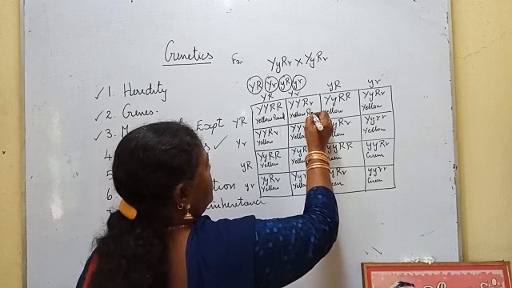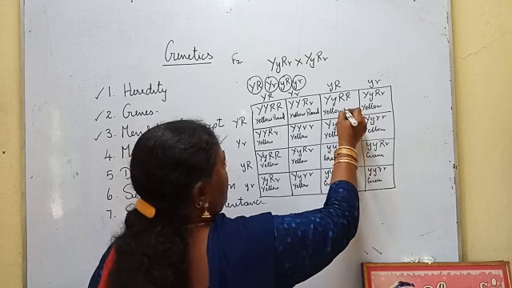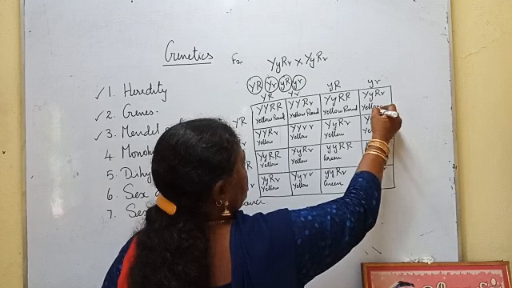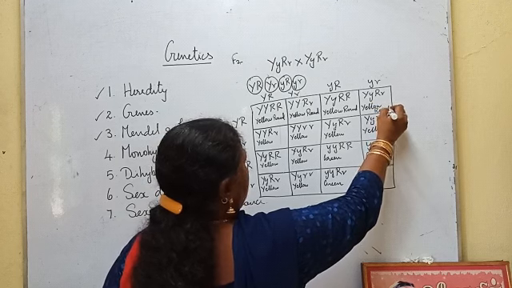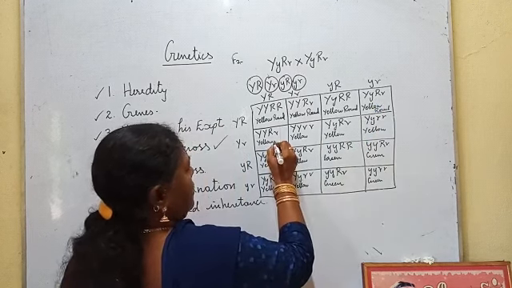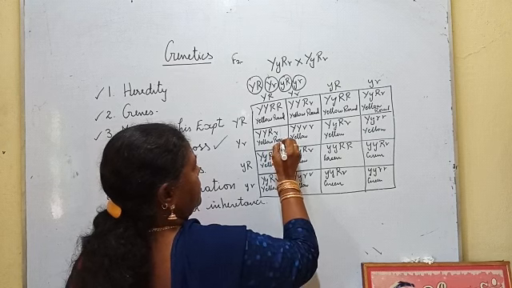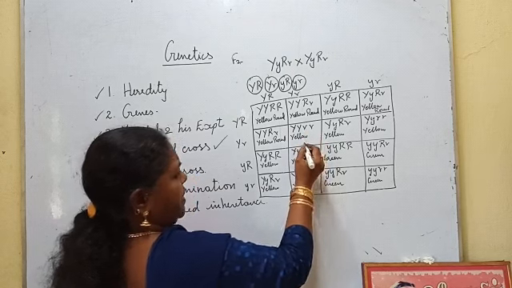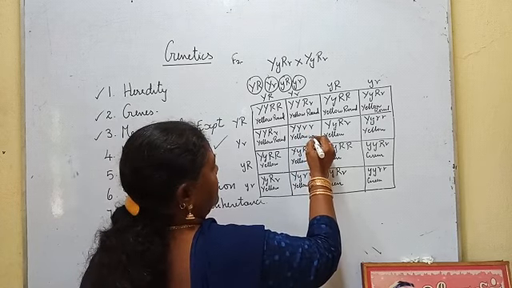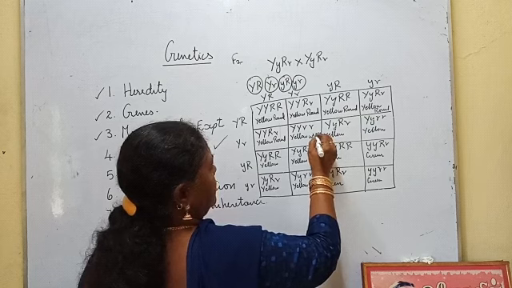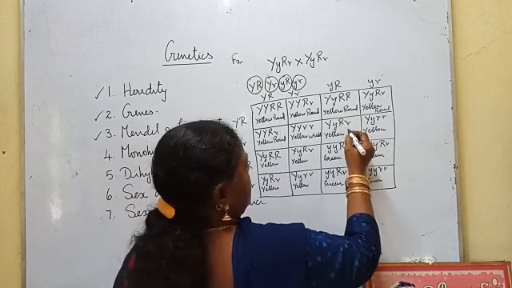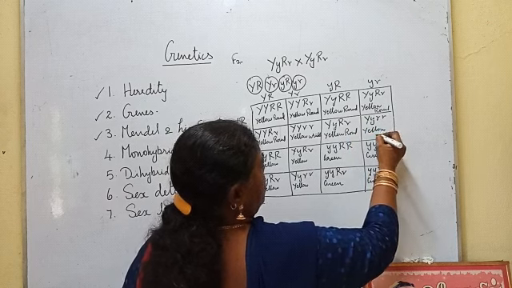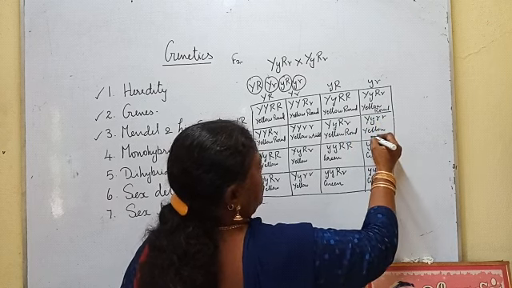One capital R is there, round. No capital R, only small r is there, so wrinkled. Here, no capital R, so wrinkled.